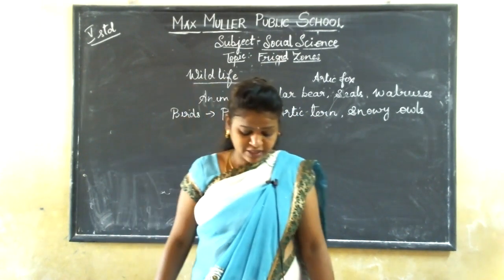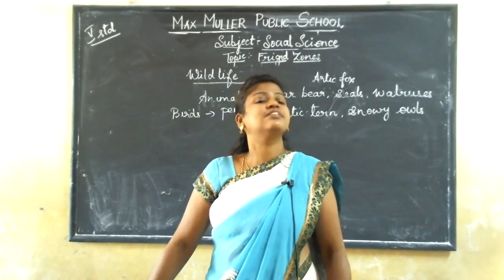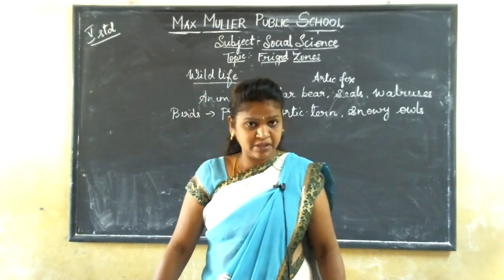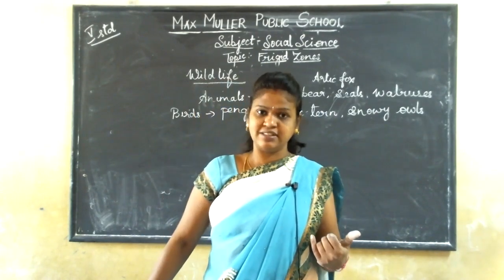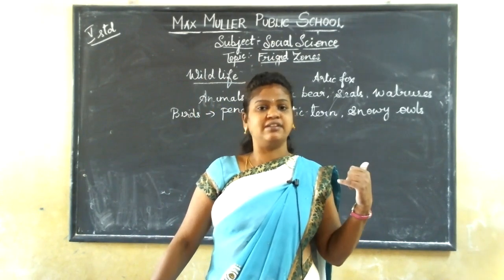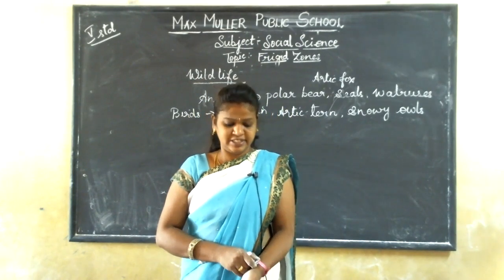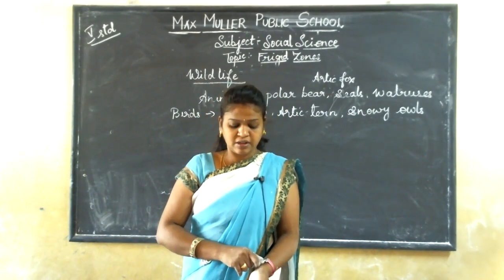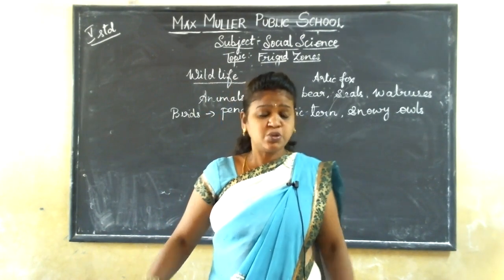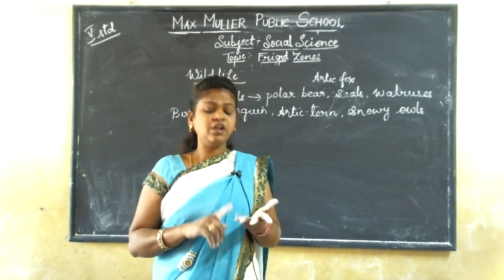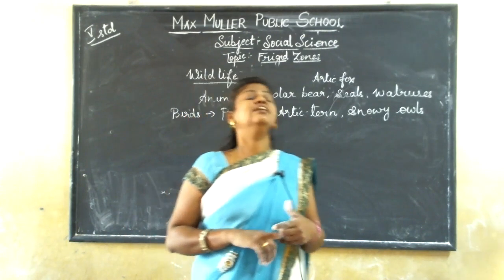So what happens here? Some of the animals are adapted to its climatic conditions. The animals or birds which have adjusted to the frigid zone climatic conditions are the polar bear, snowy owl, and Arctic fox. The snowy owl, Arctic fox, and polar bear have thick fur.